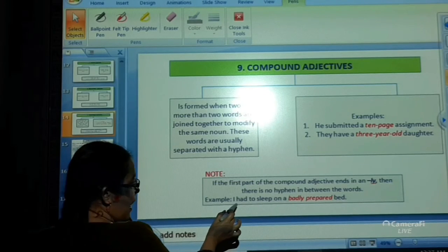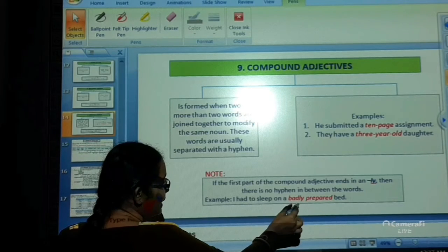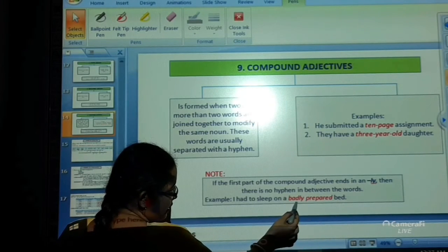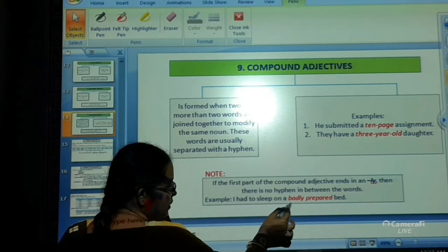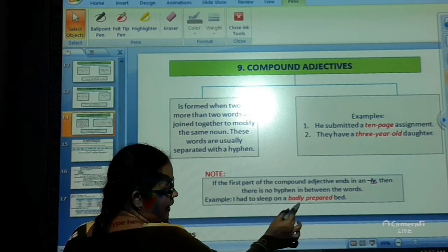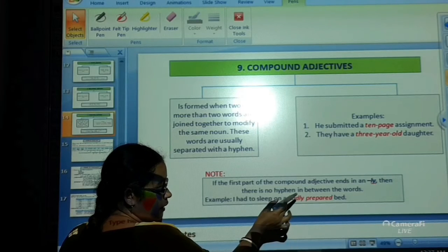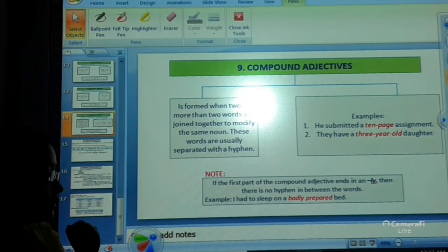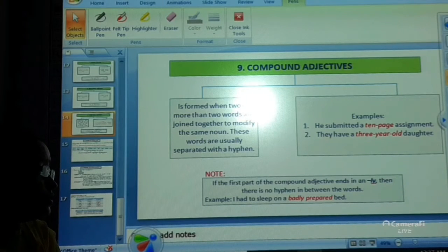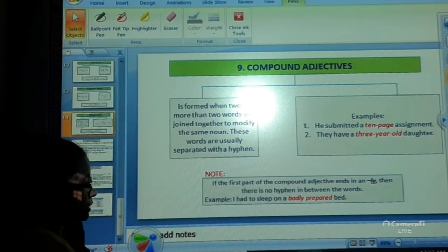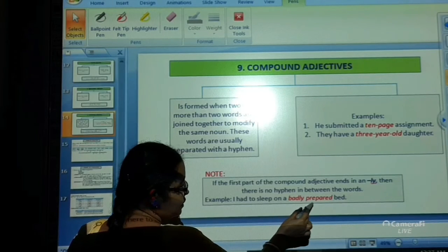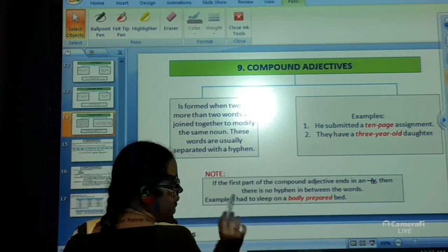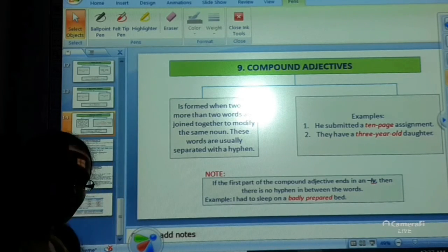See the example. I had to sleep on a badly prepared bed. See over here, the first part, that is the word badly, is ending with ly. So if you have such a word in a sentence where the first part of the compound adjective is ending with ly, then we don't use the hyphen between the two words, just as no hyphen is being used over here with the compound adjective badly prepared. Alright.